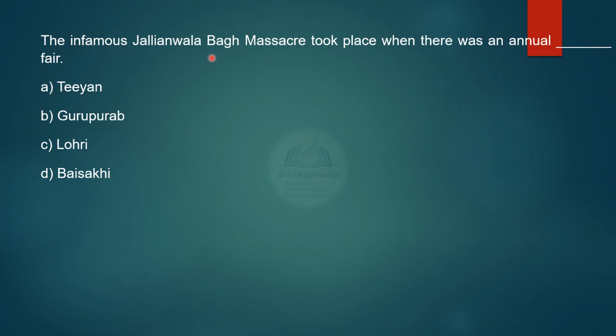The infamous Jallianwala Bagh massacre took place when there was an annual fair, Tiyan fair, Gurupurab fair, Lohri fair or the Baisakhi fair. Let us see the correct answer. It is option D, Baisakhi. So it was on April 13. The date you must remember, and so will you remember the fair.